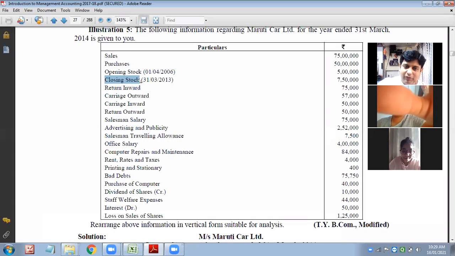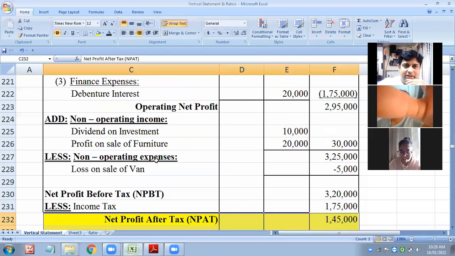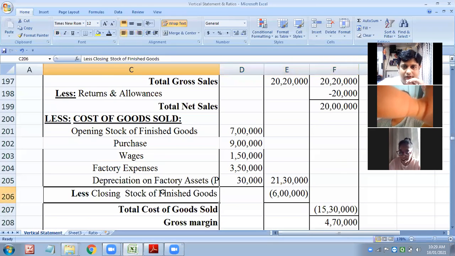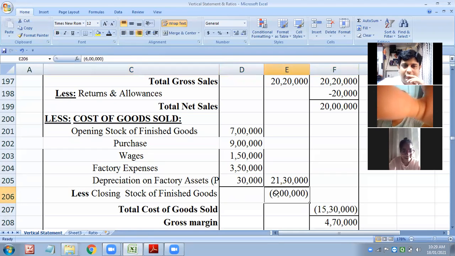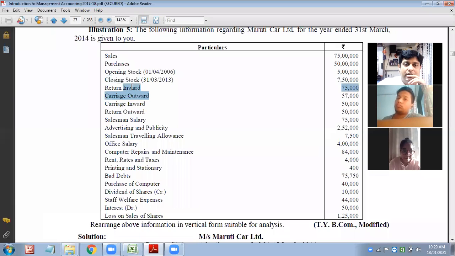Closing stock is again a part of cost of goods sold only. We just now have taken it. Where you have taken it, it has to be deducted. Simple. Return inward, what do you mean by that? Return of sales. Yes, so it will be a part and parcel of sales. Less from sales.